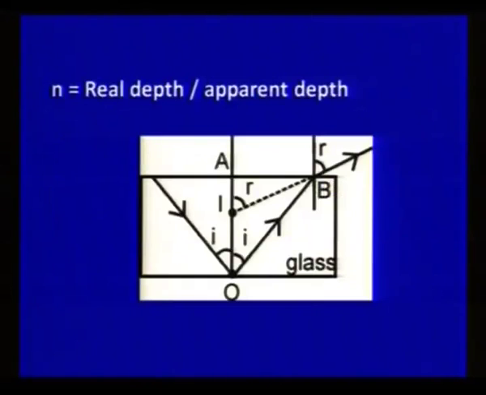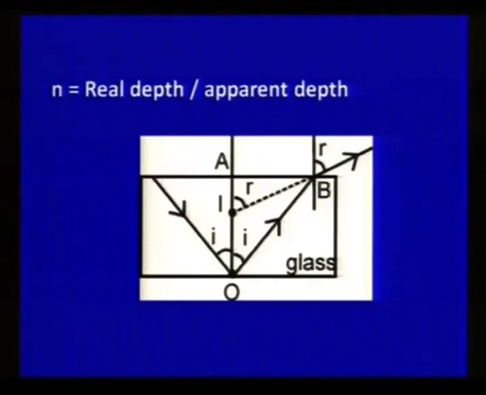Now, you can see in this diagram O is the object, its image is formed at I, and we can see that object O is appearing at I. So, AO is the real depth of the object and AI is the apparent depth of the object, and the relation between real depth and apparent depth is: refractive index is equal to real depth upon apparent depth.